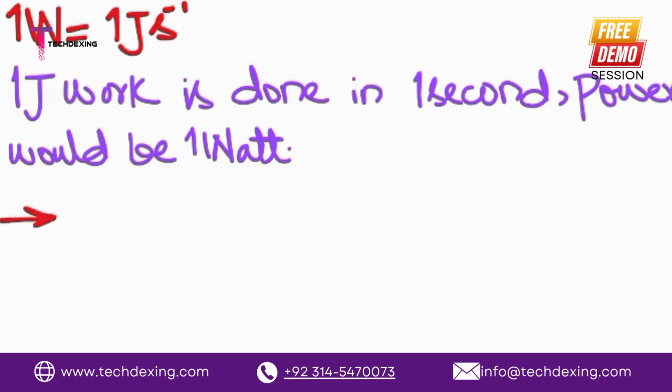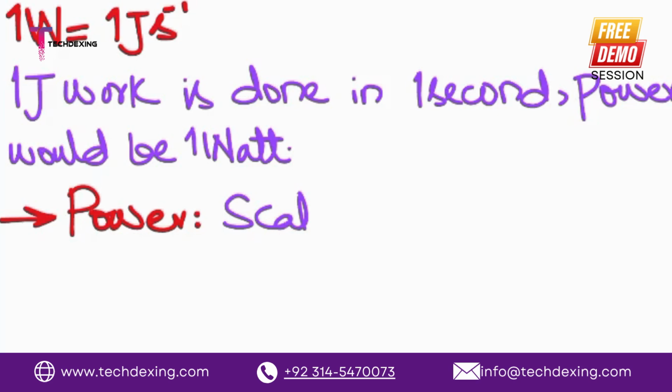Okay. So the next thing is, Furkan, do you have any idea about the scalars and the vectors? Yeah, scalar quantity has no direction and only has magnitude. Good. Vector quantities have magnitude and direction. For example, velocity is a vector quantity and speed is a scalar quantity. Yeah, very good. Excellent. So, Furkan, if I ask you whether the power is a scalar or a vector, what would be your answer?